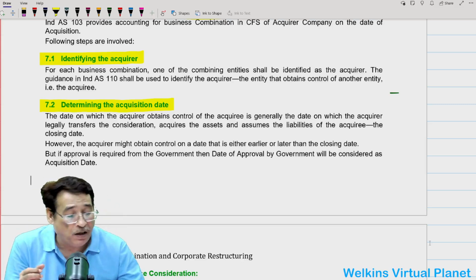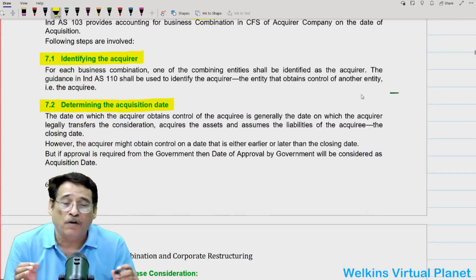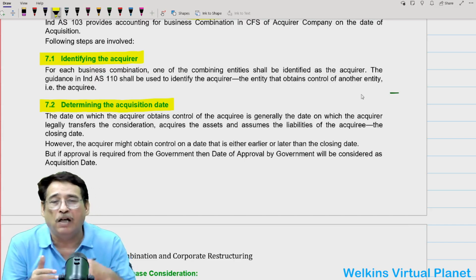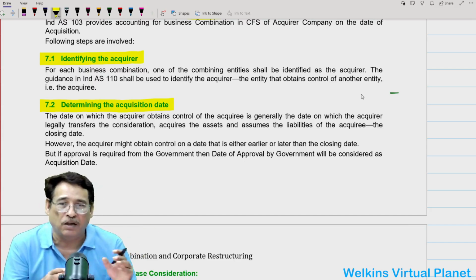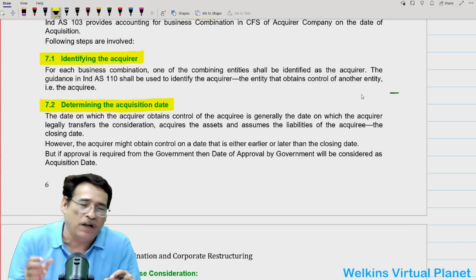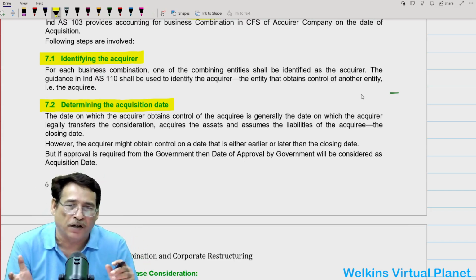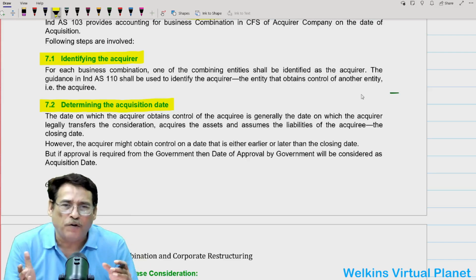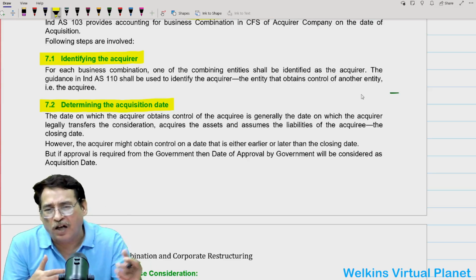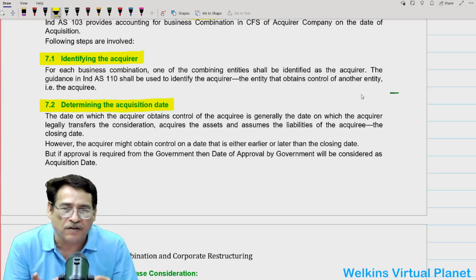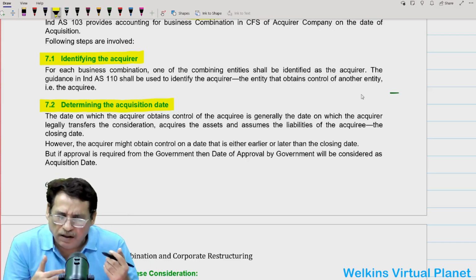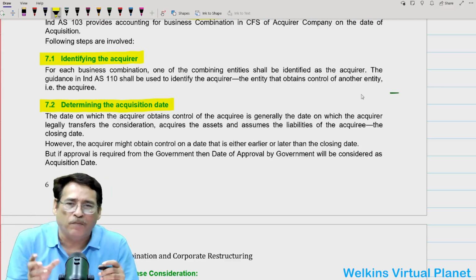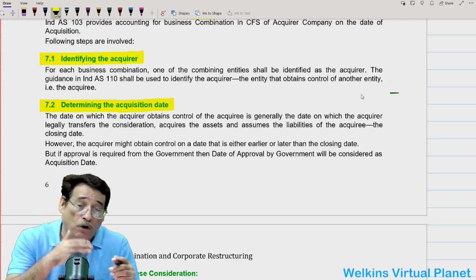For example, going back to the example which I just wrote earlier, that on 1st of July we got the control, it means on this date we are legally going to transfer the consideration to the other entity, and we are going to assume their assets and liabilities on this particular date. So generally the date of control is the one when we obtain the control by legally transferring the consideration and assuming the assets and liabilities. But sometimes the date of control may not be this particular date.